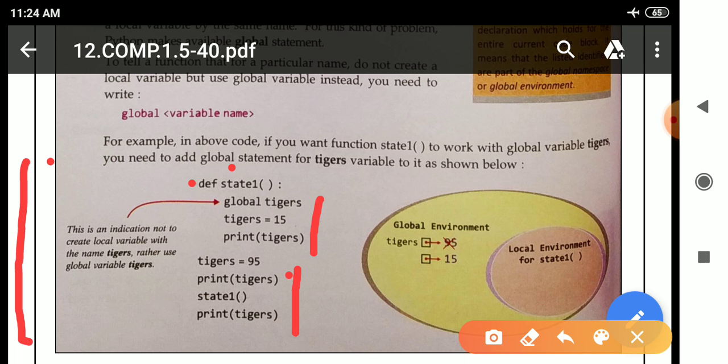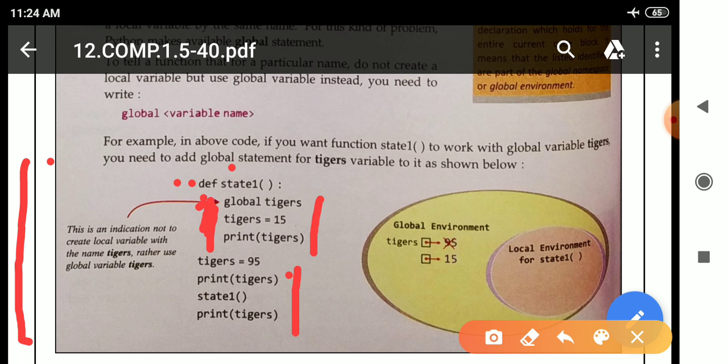First this function header will execute. Python will execute this function header to check whether this is a valid function or not. After that it will skip, means ignore, these three lines: global tiger and print. It will skip these three lines. Why? Because these three lines are the body of this function.